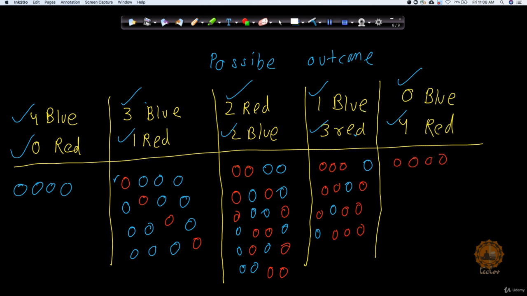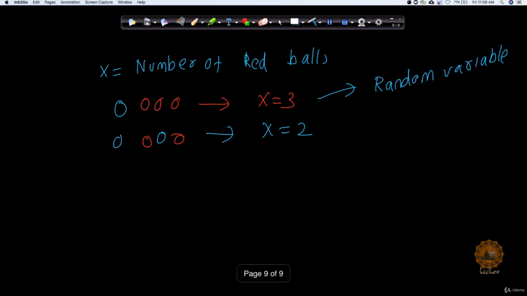Now once we have got the possible number of possibilities available here, as a second step, we need to define a random variable. What is a random variable?